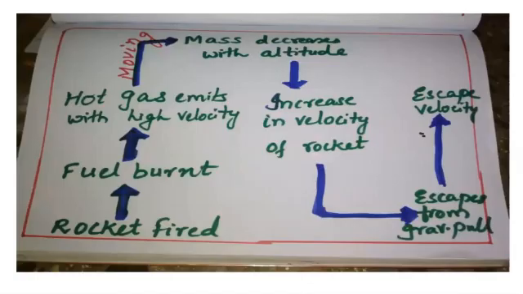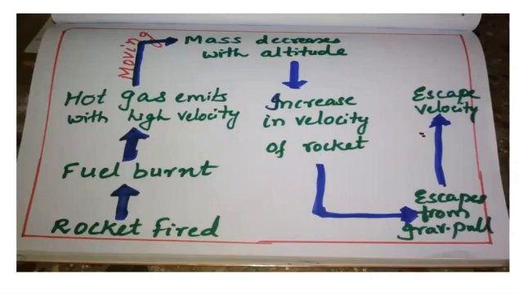Just now I have made a mind map for this, how it is. So in the propellant tank, the fuel is filled. When the fuel is filled in the propellant tank and the rocket is fired, what happens? The fuel gets burned and hot gases emit with high velocity. The velocity of the hot gases emitting downward will be very high.